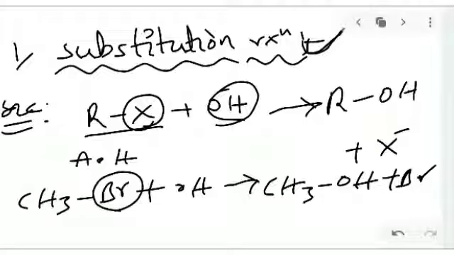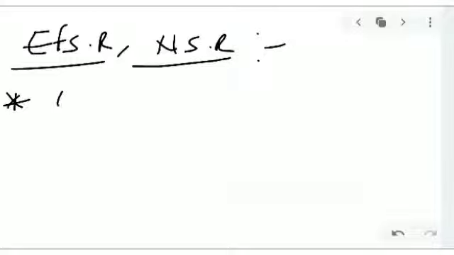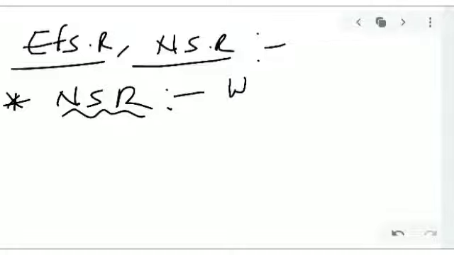Substitution reactions are again classified into two types: electrophilic substitution reaction and nucleophilic substitution reaction. The first one is nucleophilic substitution reaction. Here a weaker nucleophile is replaced by a stronger nucleophile.